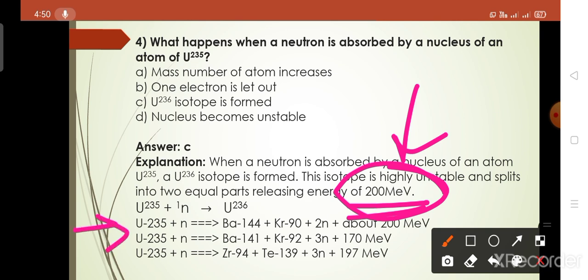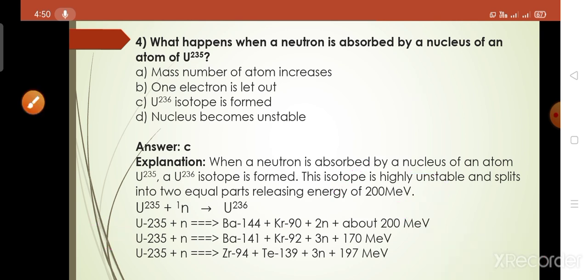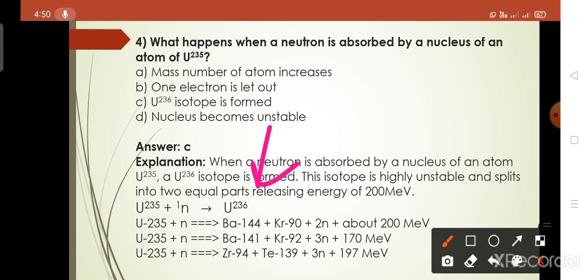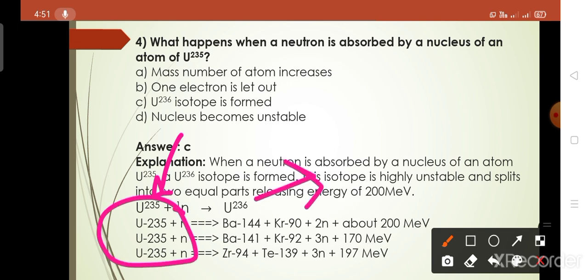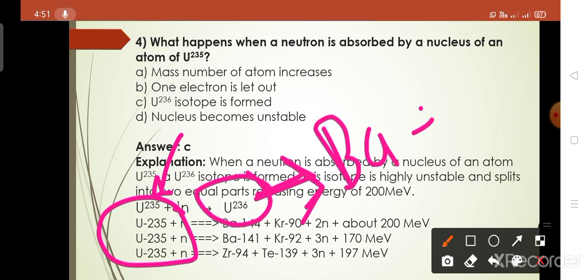When this isotope is split into other nuclei, we get the next reaction. Here I have taken this isotope, but we can also take other isotopes, because when these isotopes split we also get barium plus krypton.